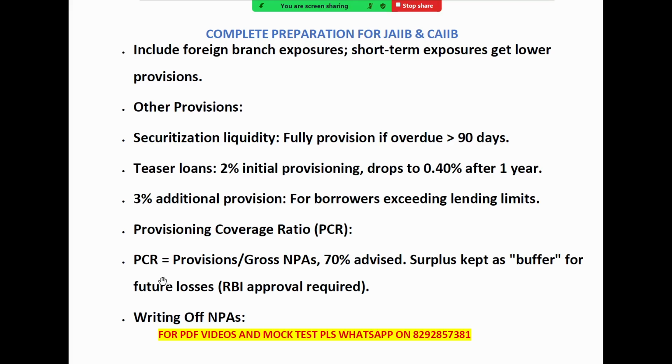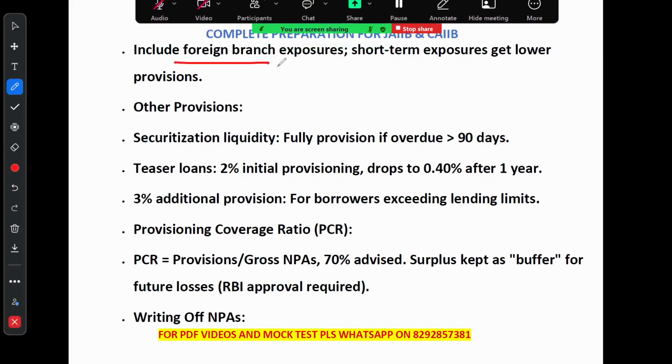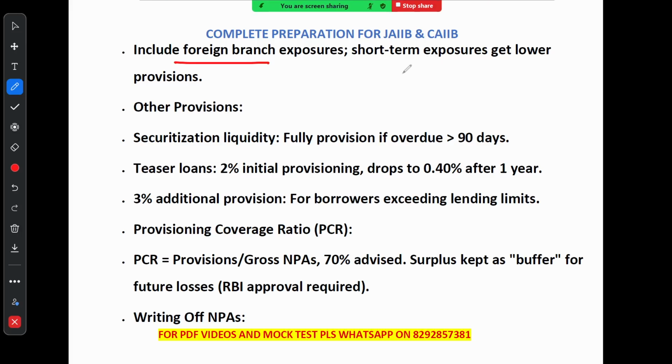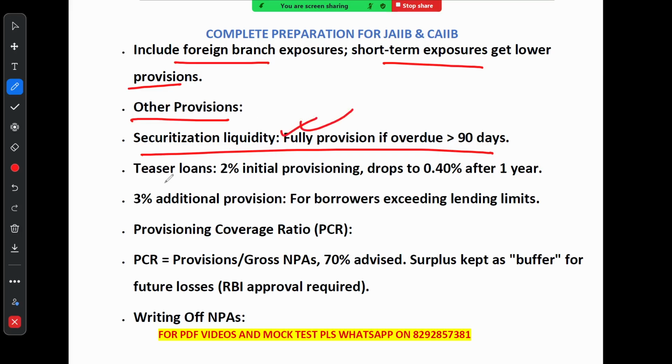Okay. Now let's wrap up with a few more banking provisions. For loans at foreign branches, bank need to make provision, but short term loan get lower provision compared to longer ones. And now let's move on to the other provisions. If a bank has provided liquidity for a loan that has been overdue for more than 90 days, they have to fully provision for it. Remember it. That is called securitization liquidity.